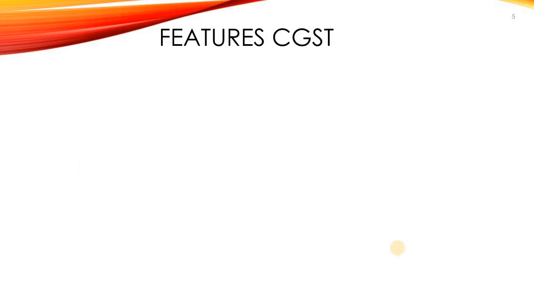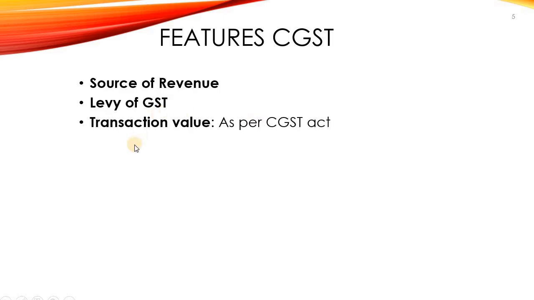Now let us discuss the features of CGST. First one, source of revenue. CGST is a source of revenue to the central government. It is a part of central government's revenue. Then levy of GST. GST is levied on all the transactions taking place within a state with respect to goods and services. Then transaction value. CGST will be paid on the transaction value calculated as per section 15 of the CGST Act. Then CGST rates. Currently the CGST rates are 0%, 2.5%, 6%, 9% and 14%.